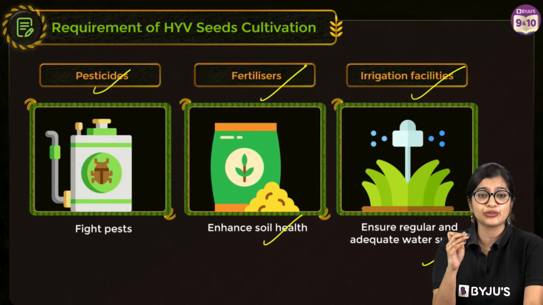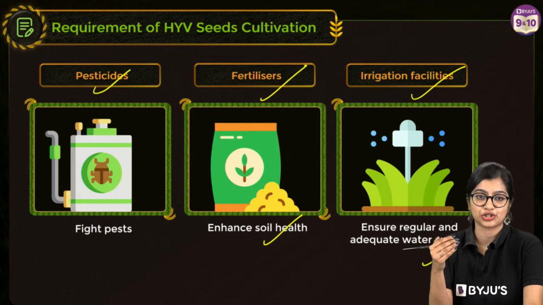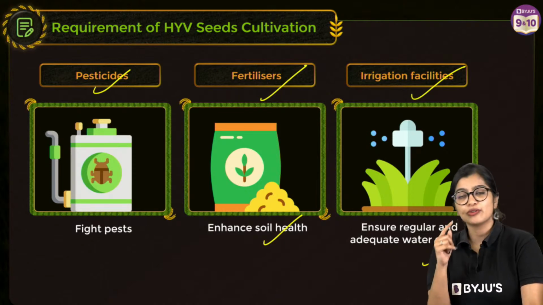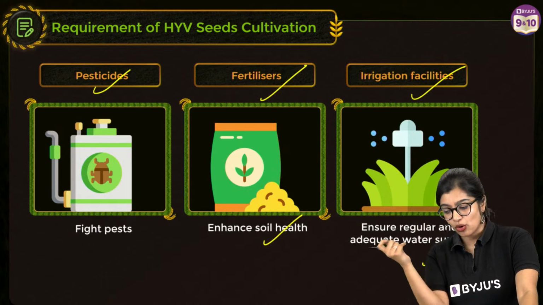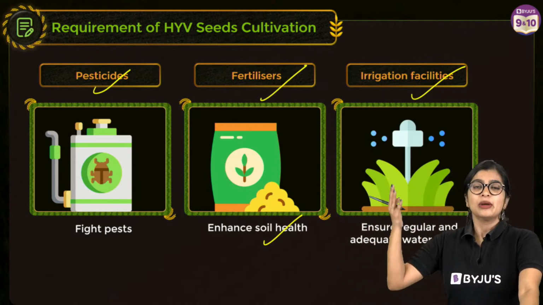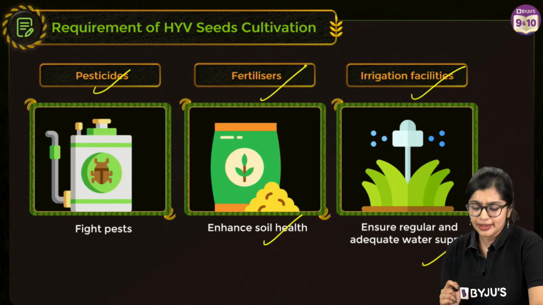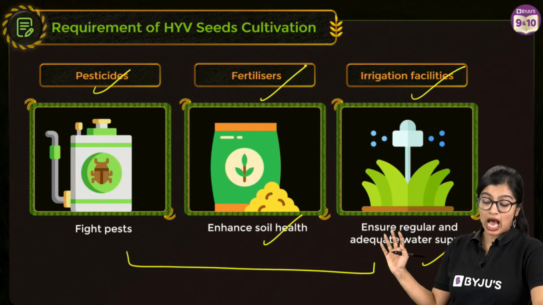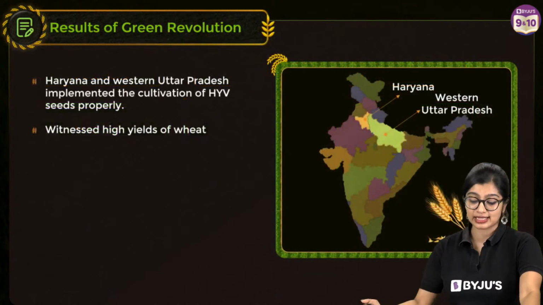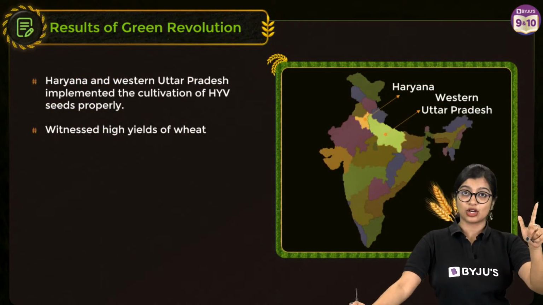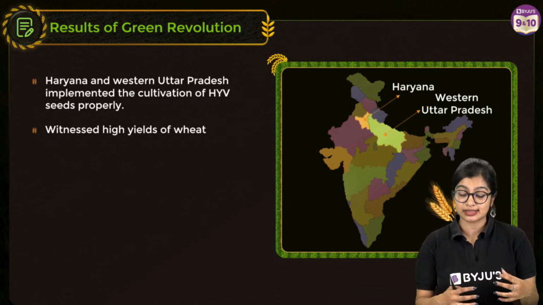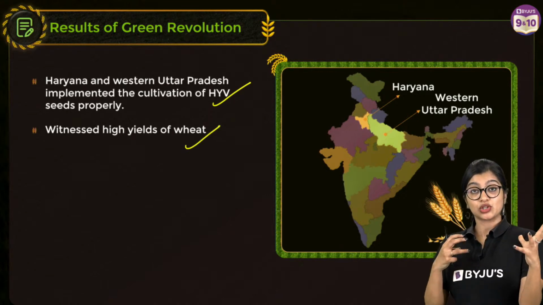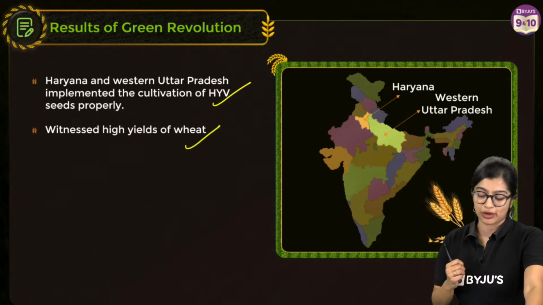Ma'am, how does excessive use of tube well cause over irrigation? See, the words excessive and over in themselves go hand in hand. From the tube well, we see that it depletes the groundwater, which is something I'm also going to get to. But we know this was necessary, and as we all know, we got high yield out of it. Especially states like Haryana and Western Uttar Pradesh were the first among the states to implement high yielding varieties, and we also saw a peak in how much wheat was produced.